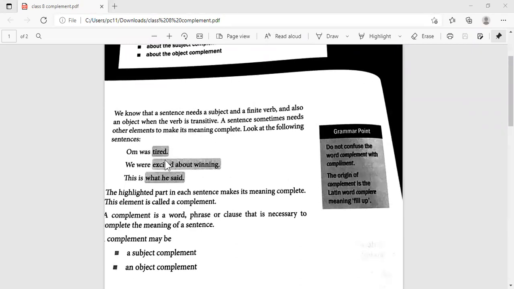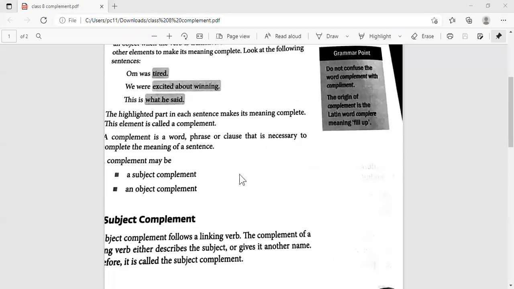So we know what the complement is. The complement adds meaning to the sentence, right? It makes it more meaningful. Now, what can it add meaning to? They can add meaning to the subject, and they can add meaning to the object. When these words add meaning to the subject, we call them the complement or the subject complement. And when they add meaning to the object, then they are called the object complement. Is this clear?